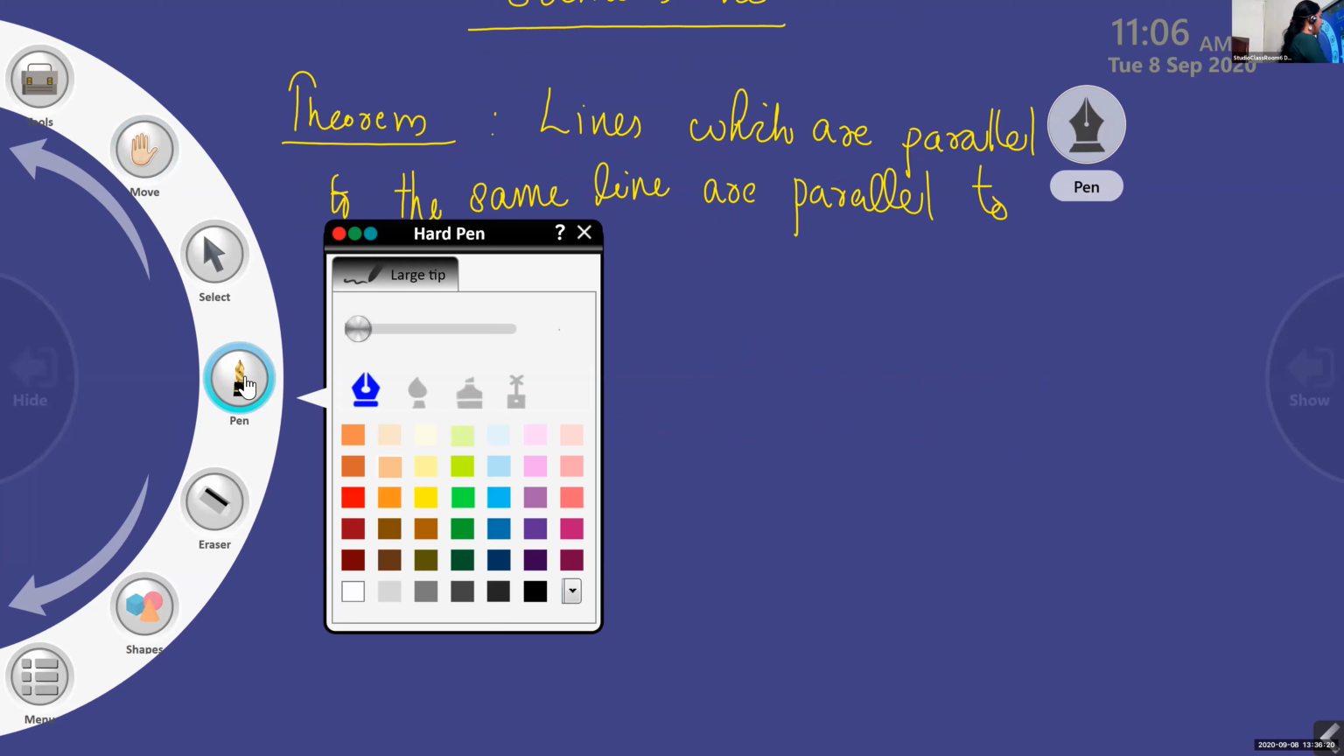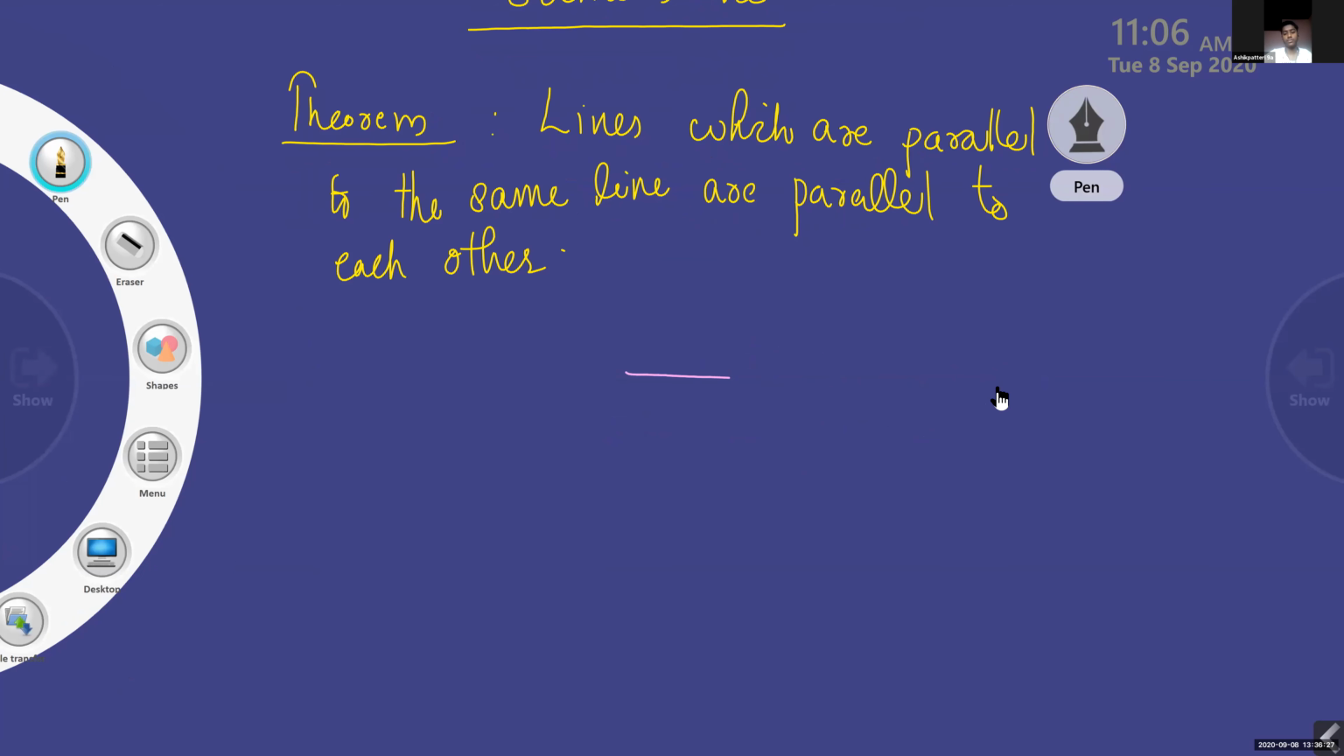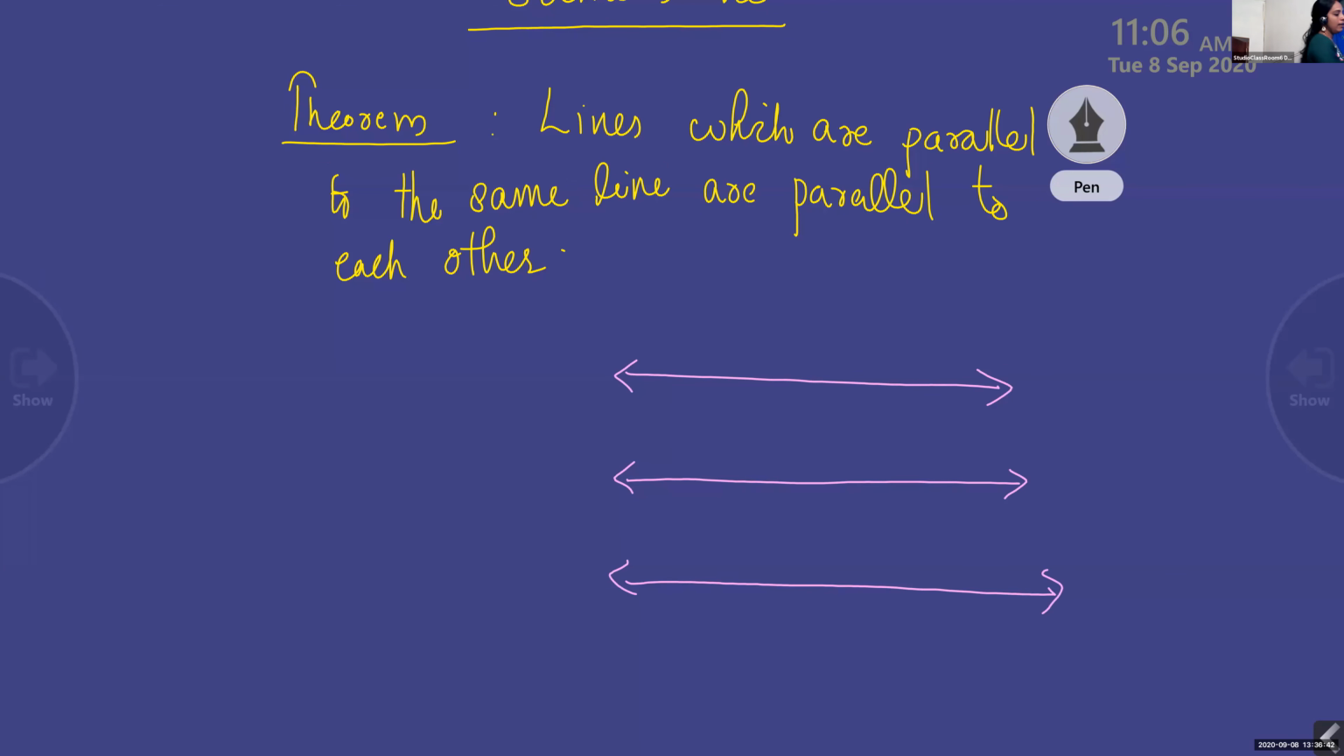See children, it is nothing. It is simply like this. Actually it is 3 lines. Till 2 lines we have studied till 7th standard. Here there are 3 lines. Okay children, and these 3 lines are parallel to each other. That is actually what this theorem means.